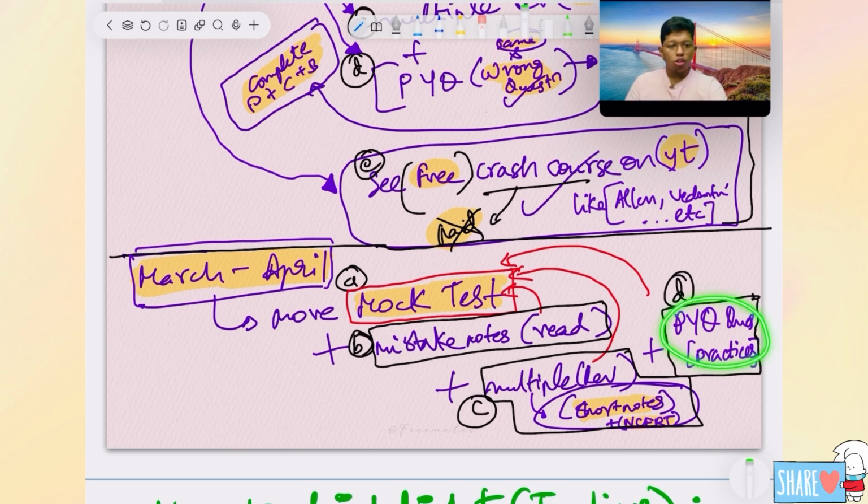PYQ questions are a must. By completing this, you can give mock tests repeatedly. Mock tests weekly once, and if possible also every 2-3 days repeatedly, you should definitely do it. Try your level best and manage as much as you can, but try to complete everything. You should also read short notes and NCERT, because it is the last revision you are going to do within the month. Definitely should do.